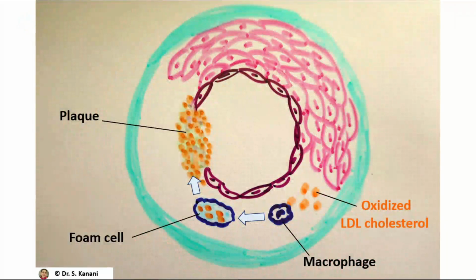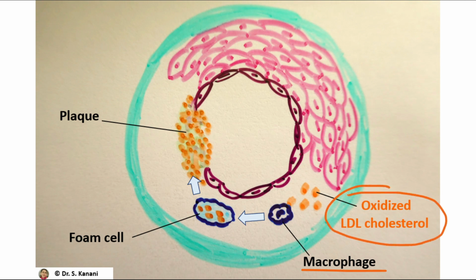So we see in the next step, the macrophages start phagocytosis of this harmful oxidized LDL cholesterol. And these cells, because they eat lots of this oxidized LDL cholesterol, enlarge. At this point, when we use a microscope and look at these very large macrophages full of oxidized LDL cholesterol, they have a foamy appearance. That's why we name them foam cells.